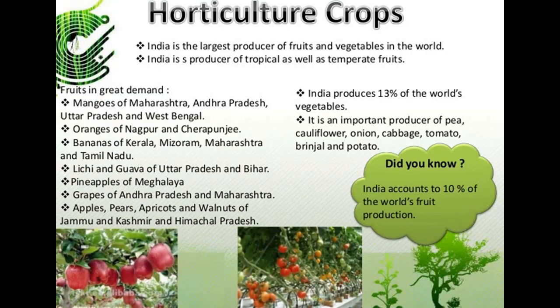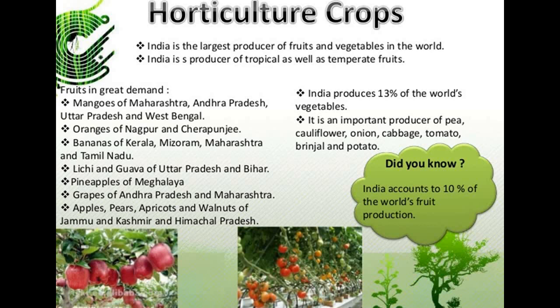Now we are coming to the next topic, which is quite different from the other crops: horticulture crops. India is the largest producer of fruits and vegetables in the world. India produces tropical as well as temperate fruits. Other parts of the world demand the fruits that we produce in large numbers, because they don't produce many of these fruits and vegetables in their markets.